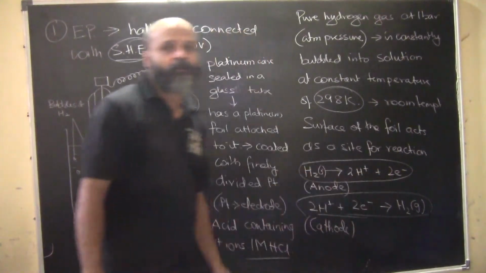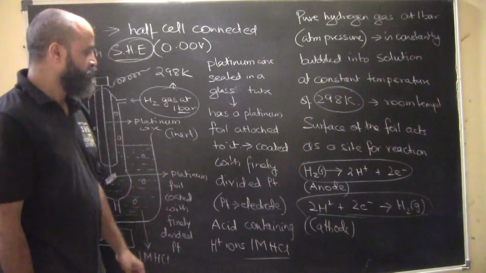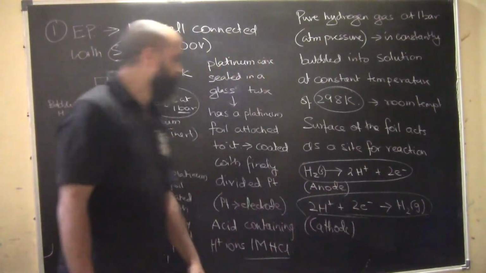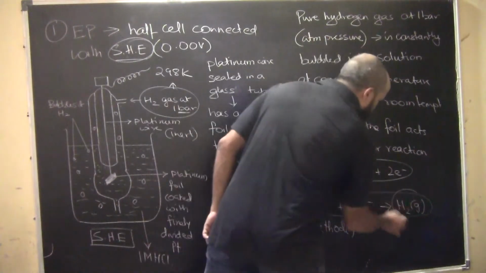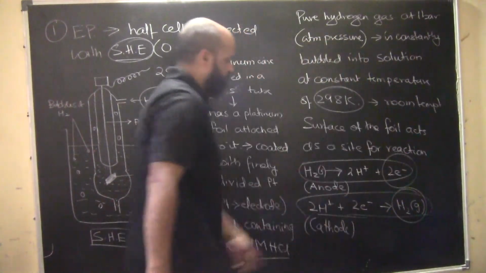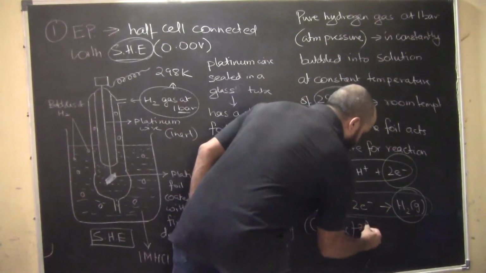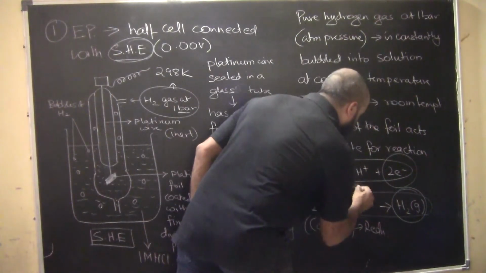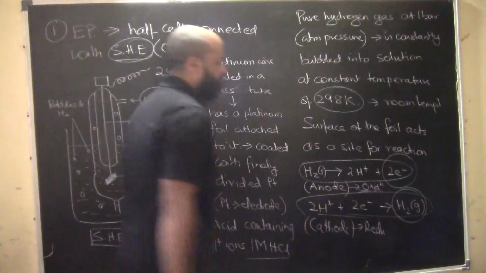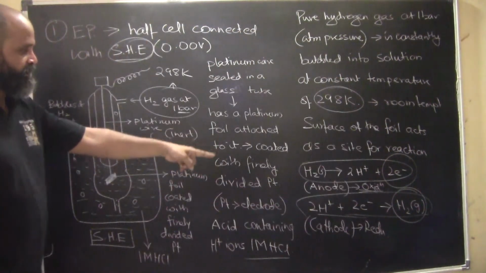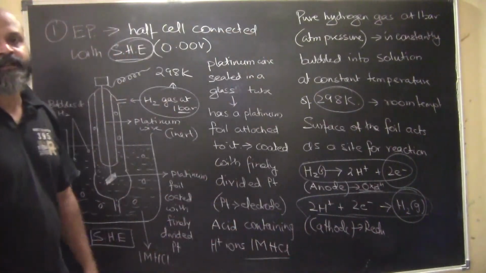So this is what happens at the anode. We know that the anode is the place where electrons are getting lost. And this is what happens at the cathode. Electrons are getting gained, and this is forming hydrogen gas. So reduction happens at the cathode, and the anode is the oxidation site. Clear? In both ways, it is a reversible reaction, H2 gas and H2 gas, hence it is also known as a reversible reaction.